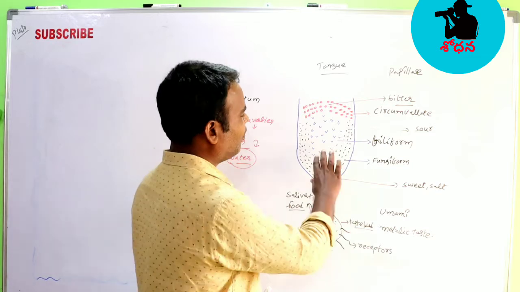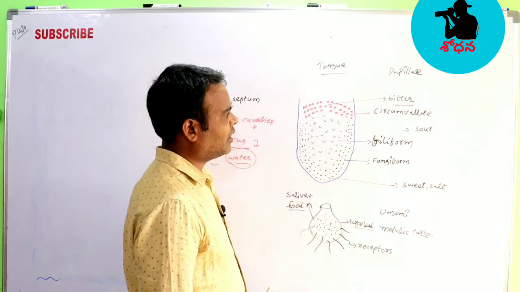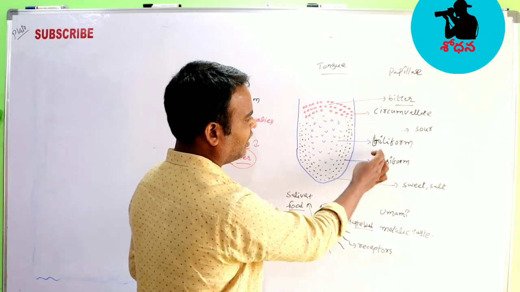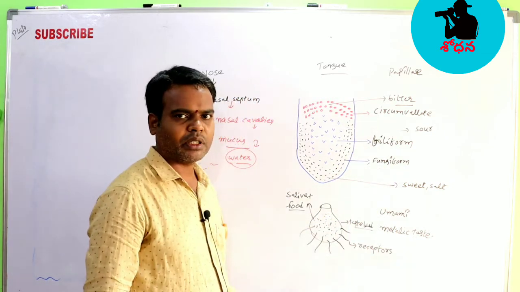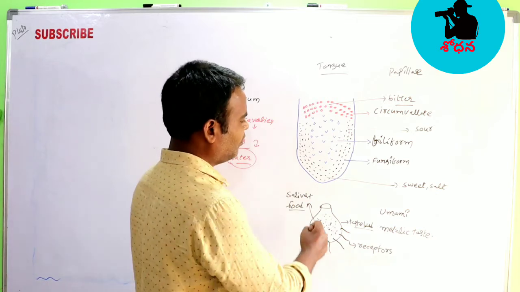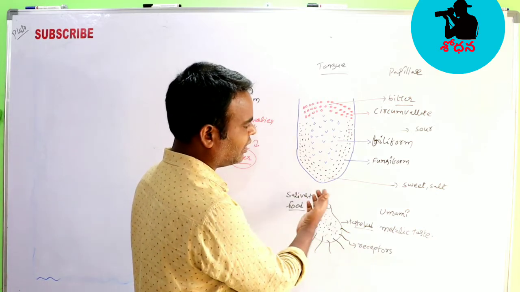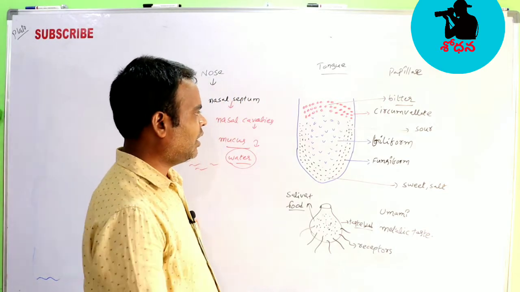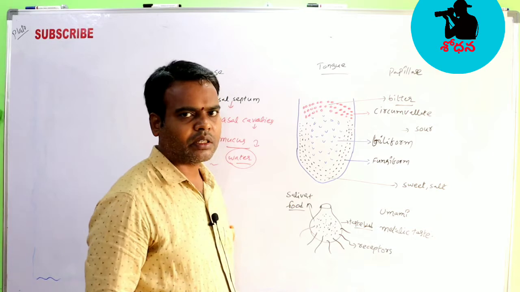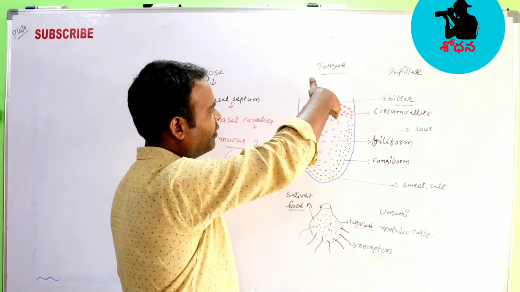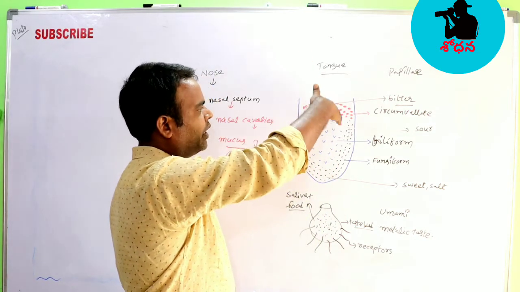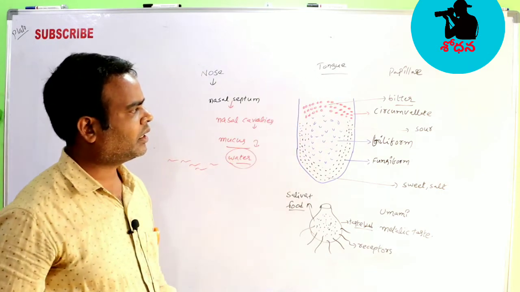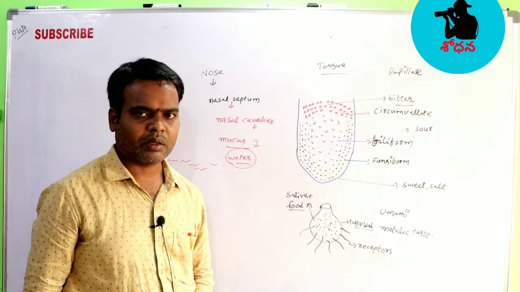Papillae are present on the tongue. Three types of papillae are present: circumvallate, filiform, and also fungiform papillae. Mostly at the tip of the tongue you find the sweet and also salt receptors. At the borders you find the sour receptors, and going behind, near the throat region at the back of the tongue, bitter receptors are present.